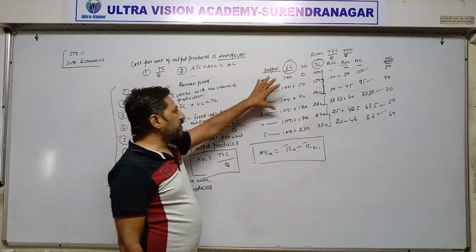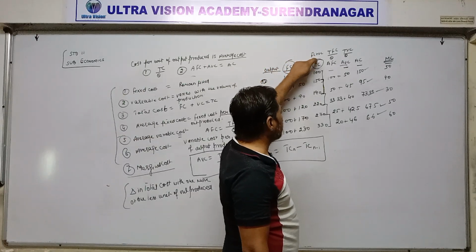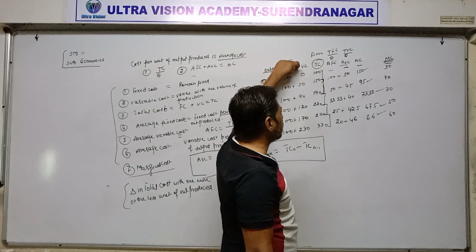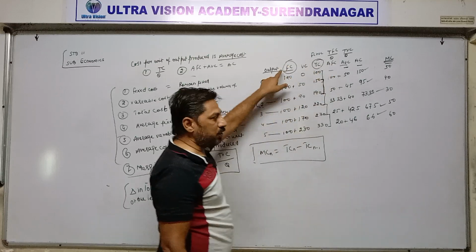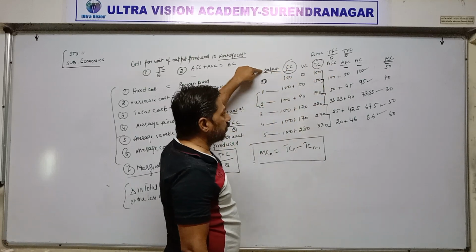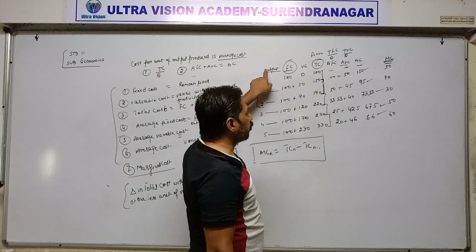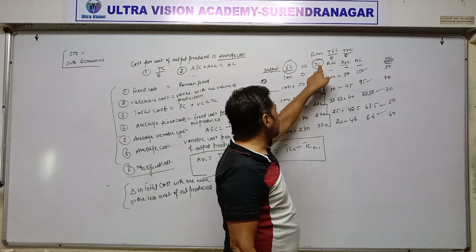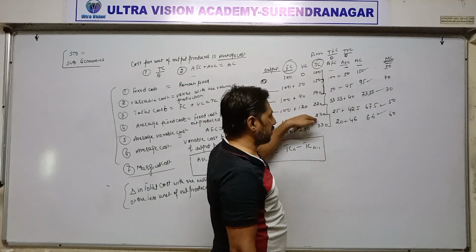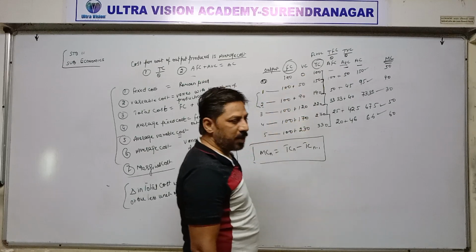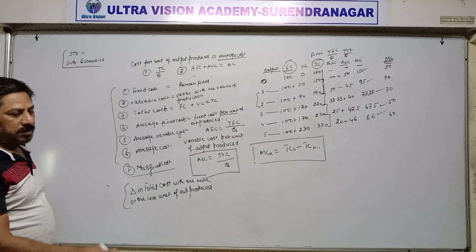So in this example, I have calculated all the terms: fixed cost, variable cost, total cost. Total cost is the addition of fixed cost and variable cost. Then average fixed cost we have calculated on the basis of total fixed cost divided by output. For average variable cost, total variable cost is divided by output. Average cost is total cost divided by output. And the last one is marginal cost, the change in total cost. In this way, all the terms have been cleared here.